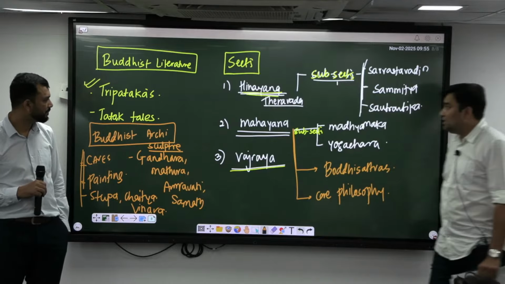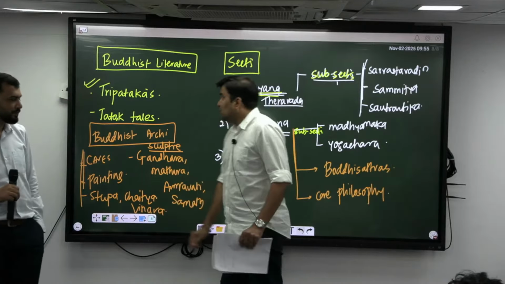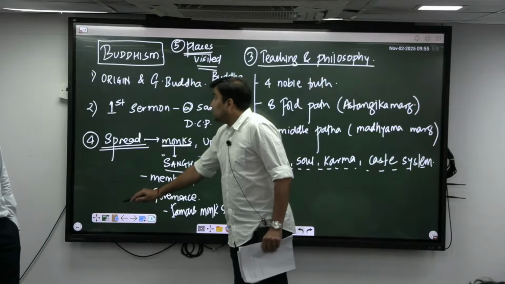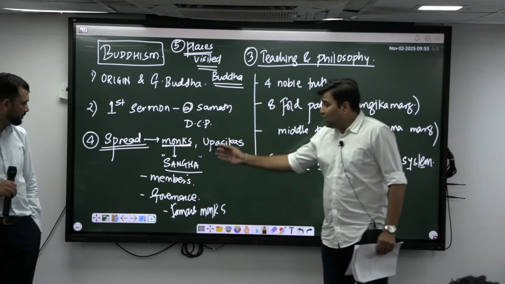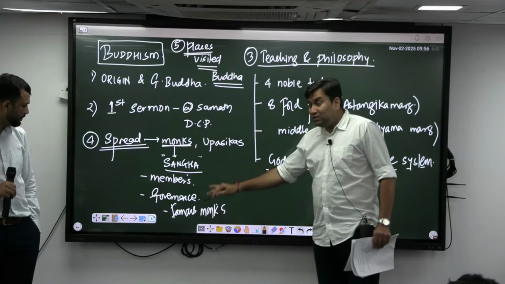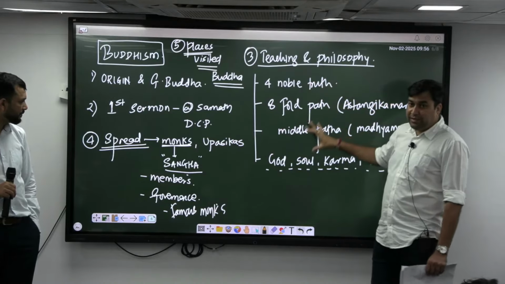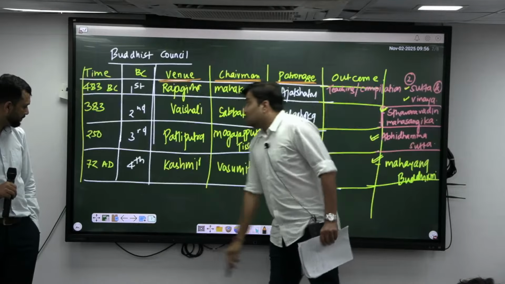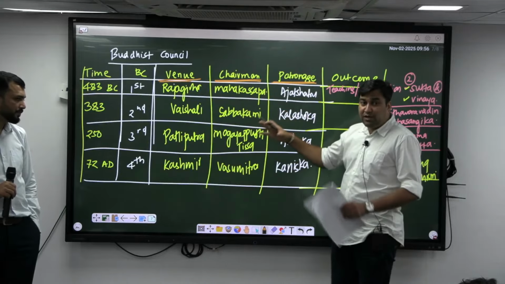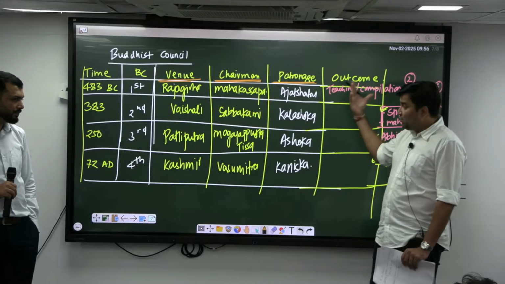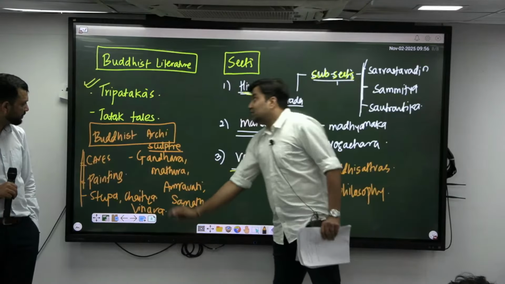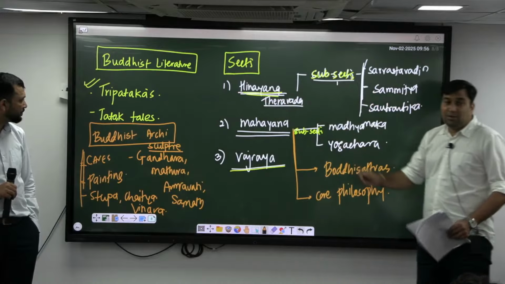That is, again I am summing it up. I started with this part. That is none other than आपका origin, sermon, spread कैसे हुआ, monks, संघास में important, I would say monks. You should be knowing teachings, उनके teachings, philosophy, core philosophy. Then आपका so-called Buddhist concept. From here only everything is there. You should know about literature. From here only you understand literature. From here only you will understand the sects. That is the literature, sects, and आपका architecture.